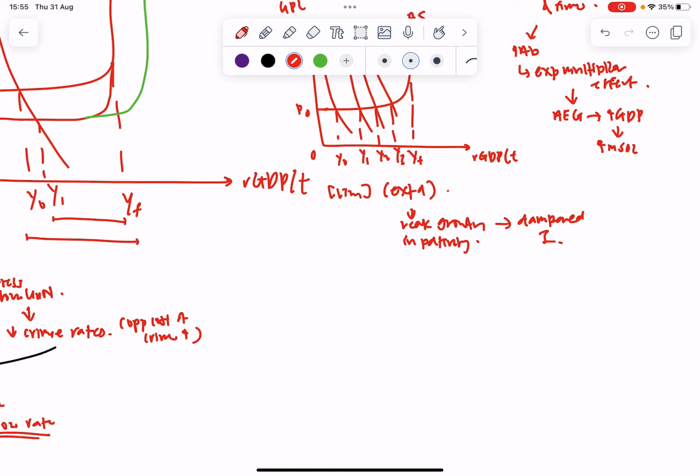Because there's a dampened I, actual economic growth will also be dampened, so material standard of living may not increase as much as we expect. And because there's less investment, firms are less willing to invest in the economy. As said in extract 9, labor productivity increases are likely to be decreasing.